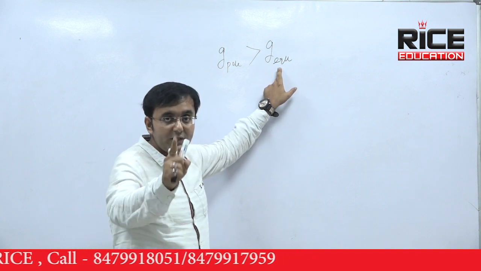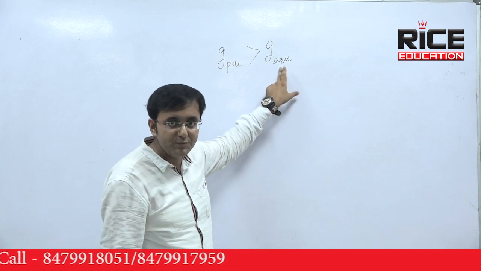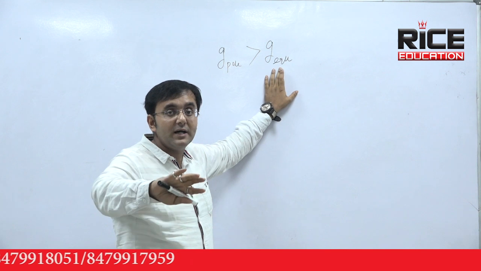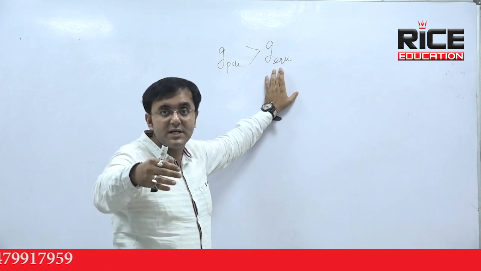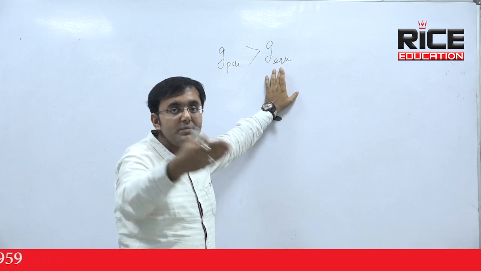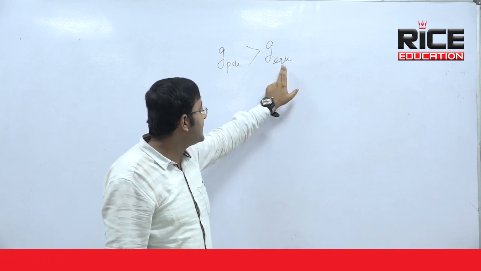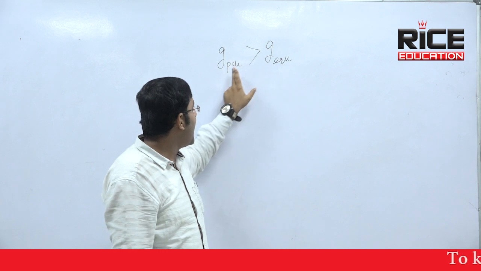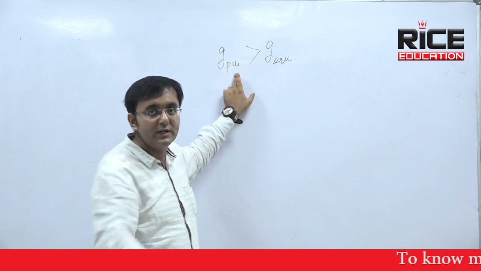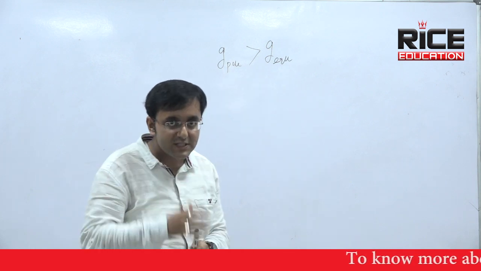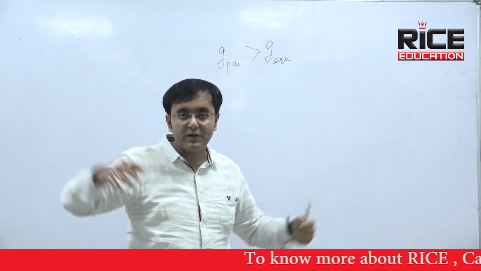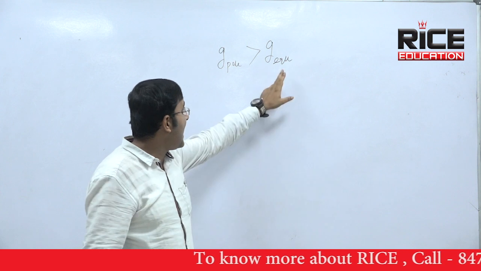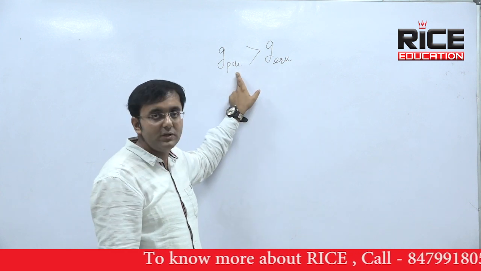At the equator, the effect of the rotational speed of Earth is maximum, so the effect of centrifugal force is maximum. The more the effect of centrifugation, the less the effect of gravity. So at the equator we find that g is less, and at the pole we find that g is more, because at the pole the effect of rotation is less. The less the effect of rotation, the more the gravity, and the more the effect of rotation, the less the gravity. So at the equator g is less, at the pole g is more.